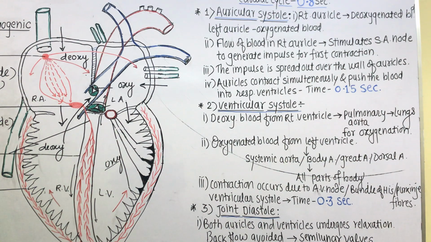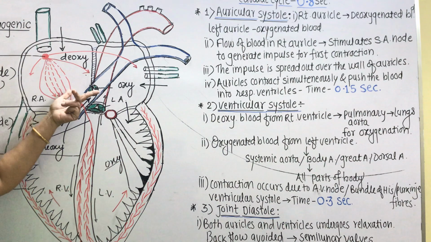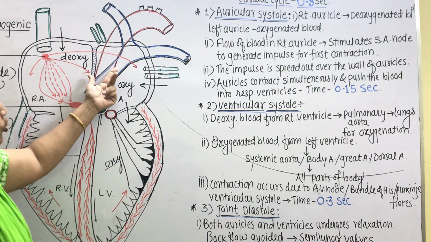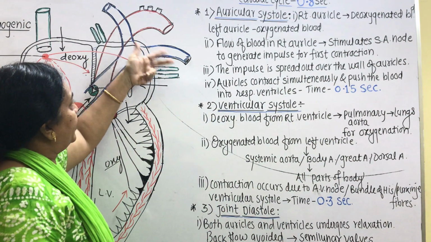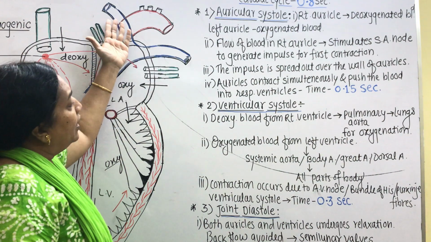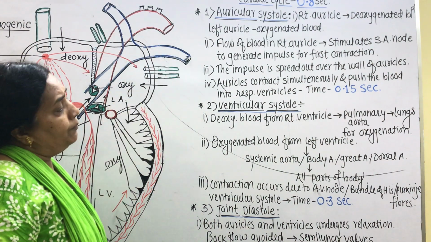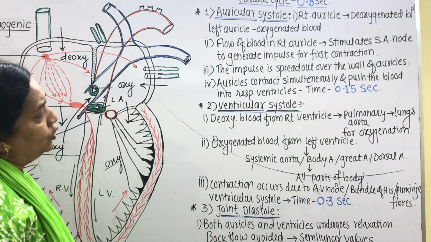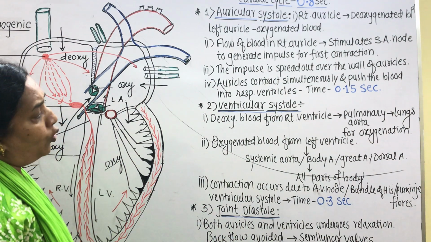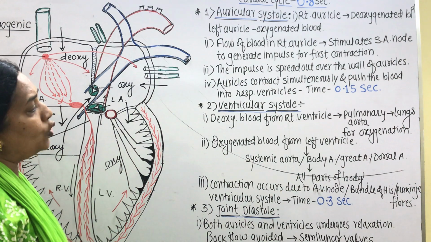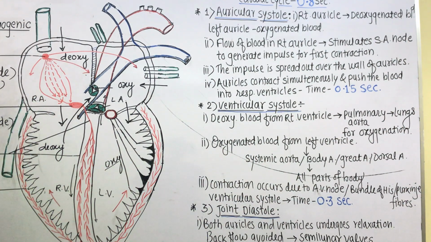Now, deoxygenated blood from the right ventricle is pushed into the pulmonary aorta, from which it enters the respective branches, meaning the left and right pulmonary artery, from where it is carried towards the lungs for a very important process, that is oxygenation. Oxygenation means addition of oxygen to the blood. It's called the oxygenation process.